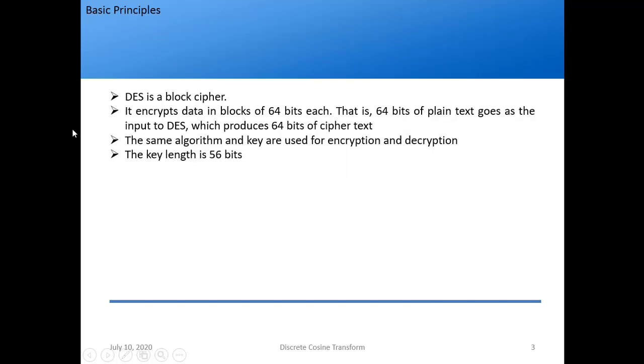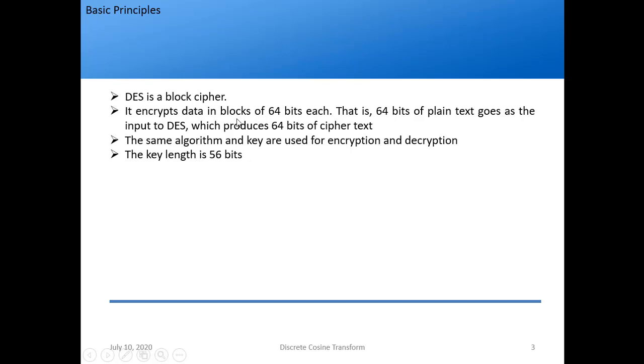So what is DES? As I said, it is a block cipher. And how does it work as a block cipher? It encrypts the data in blocks of 64 bits each. Remember, it doesn't mean that the data it can work on is only 64 bits. It will work on 64 bits at a time, but it will be a continuous stream of data coming.